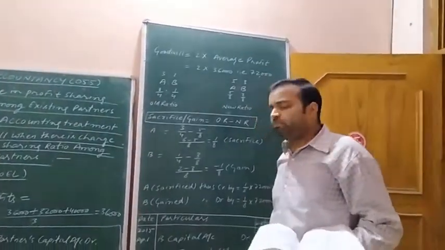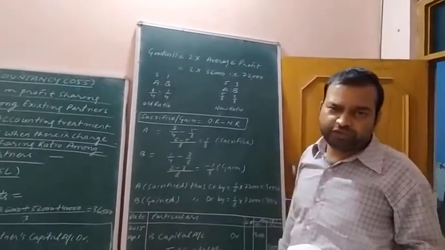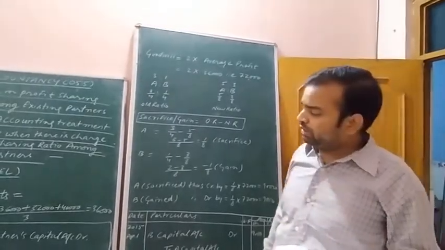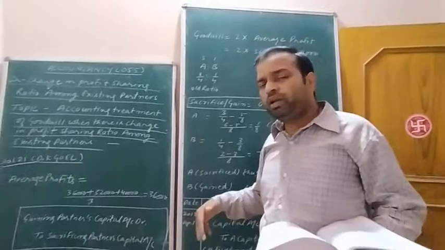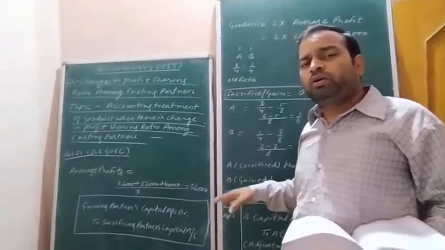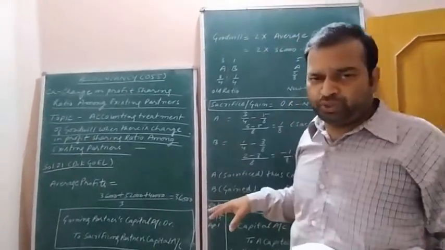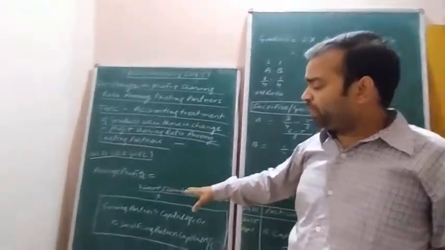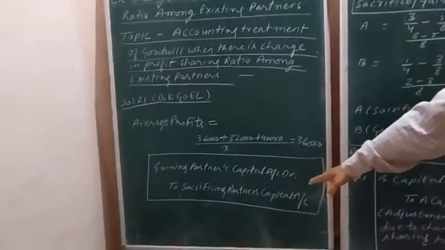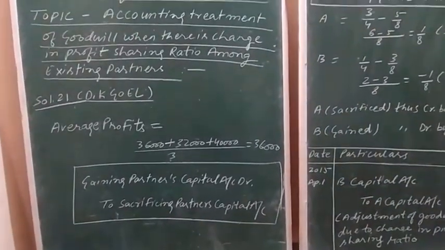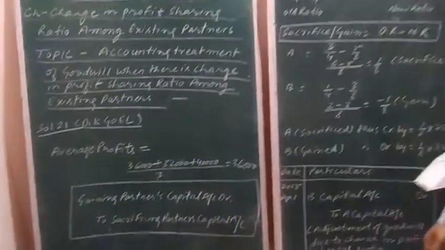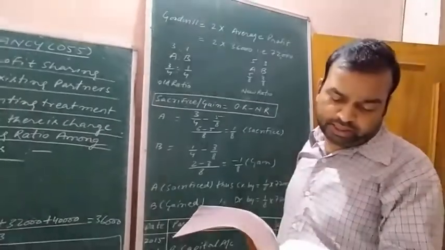We have to pass the journal entry for the treatment of goodwill, and I have already told you the rule: gaining partner's capital account will be debited and sacrificing partner's capital account will be credited. So first of all, let us read out the question.